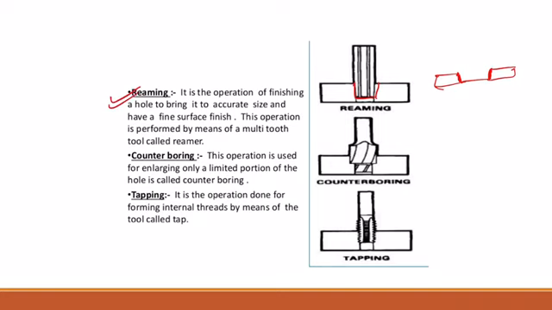Now as you can see here, there is a counter boring and tapping operation. In counter boring we enlarge the already drilled hole. And in tapping operation, basically what we do is, there is already a drilled hole, and in that drilled hole we have to produce this kind of threads. So that is a tapping operation. It is an operation done for forming internal threads by means of a tool called a tap, right?